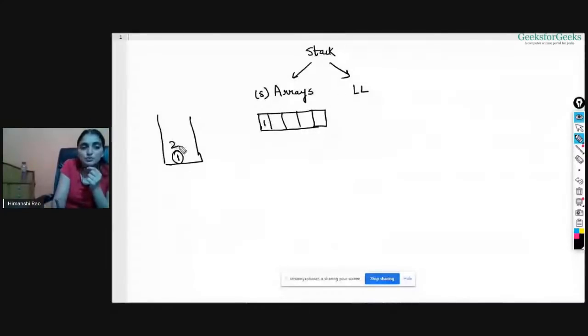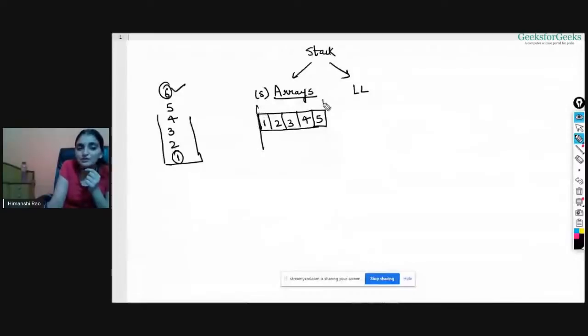Now I want to insert 2. Insert 2 here. Now I want to insert 3. Insert 3 here. Insert 4. 4 will be inserted here. Insert 5. 5 will be inserted here. And now I want to insert 6. Where will the 6 go? Arrays have this disadvantage that the size has to be fixed.